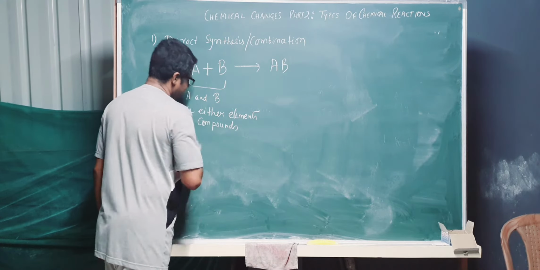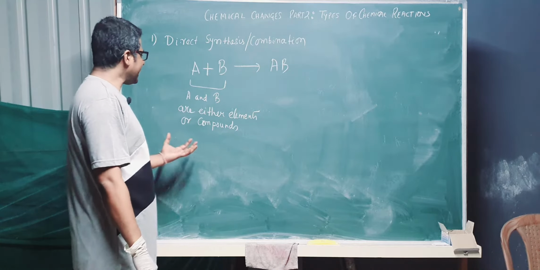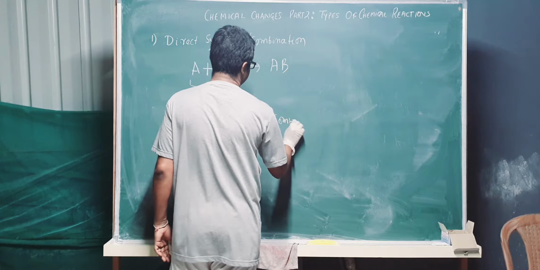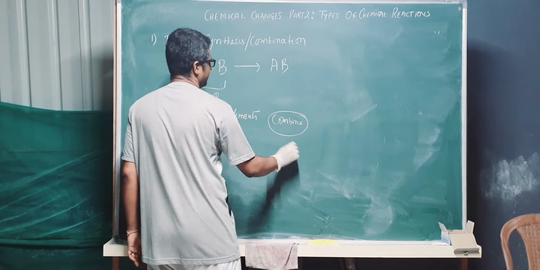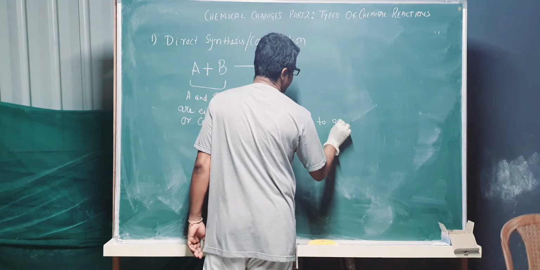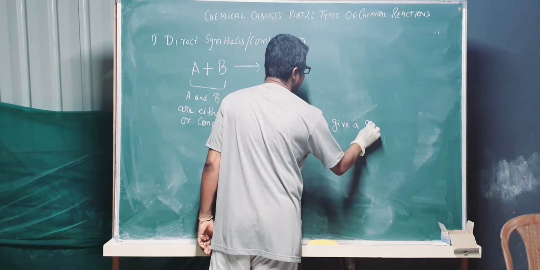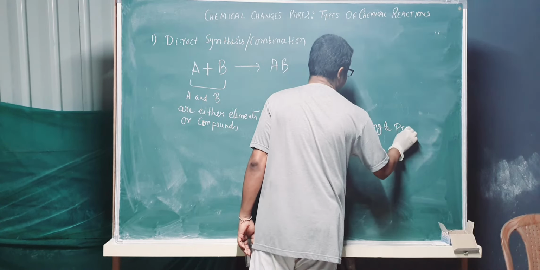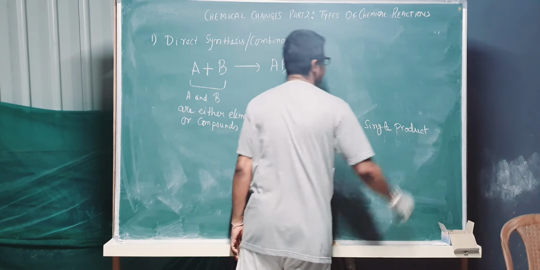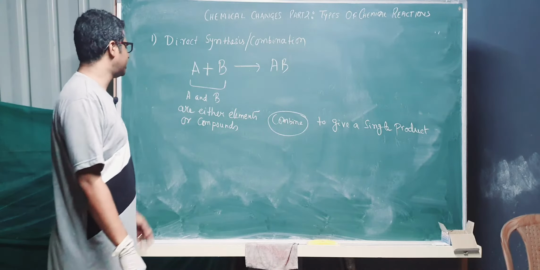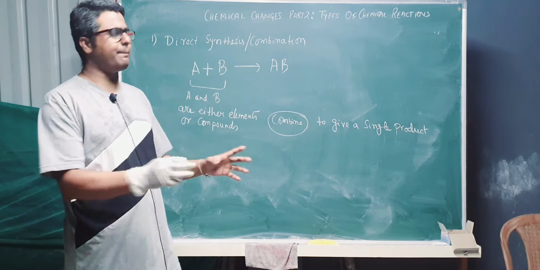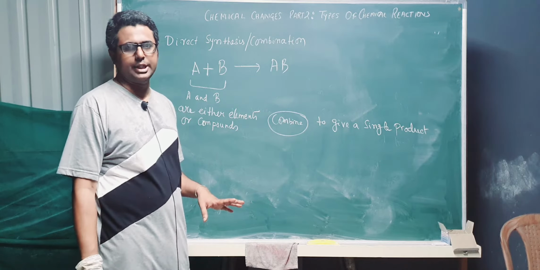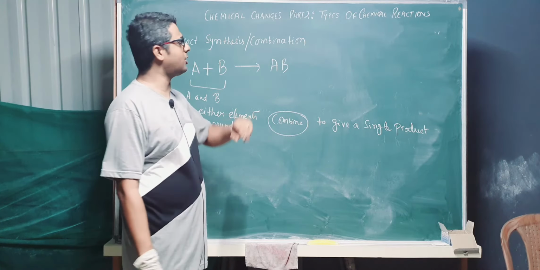Okay, either elements or compounds combine to give a single product, which is a compound definitely. So two elements or compounds combine to give a single product, those kinds of reactions will be called direct synthesis or direct combination.